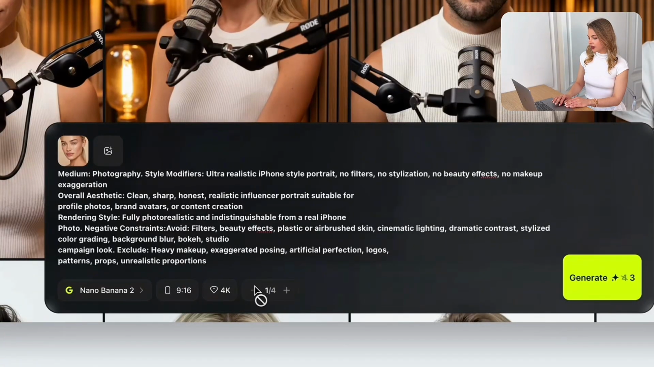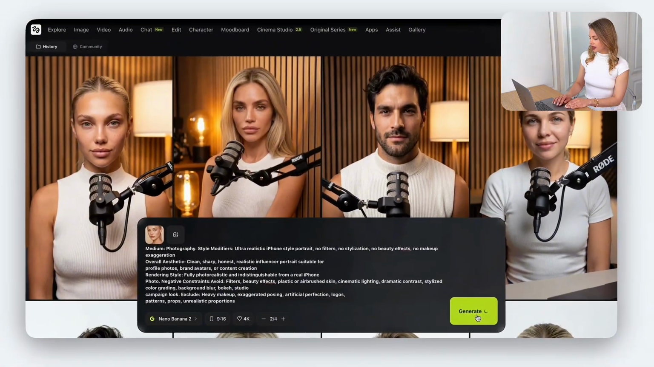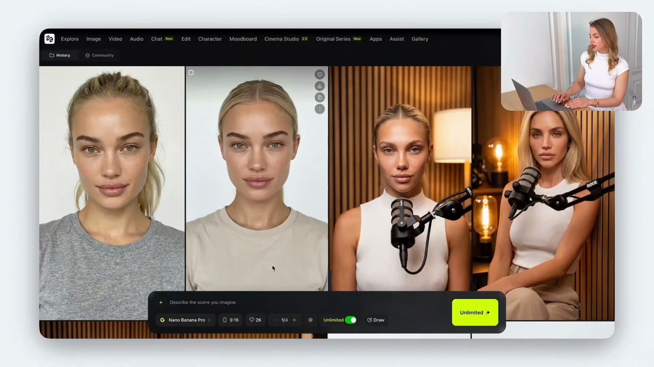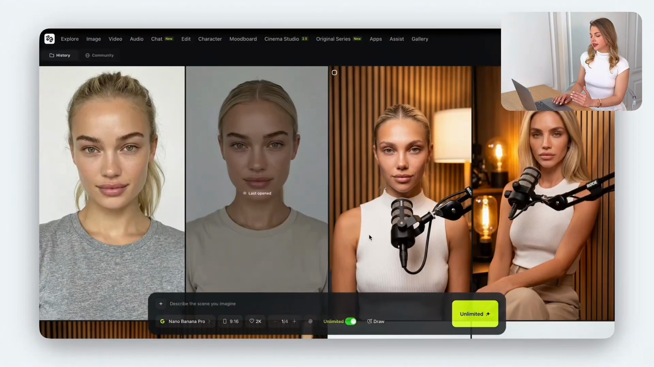Then I'm going to select the quality. I would recommend you to use 4K resolution. Then your result will look better and more realistic. We wait a couple seconds, and here are our ready images. As you can see, it's a perfect portrait picture, which is super consistent. Our model's face is clearly seen.